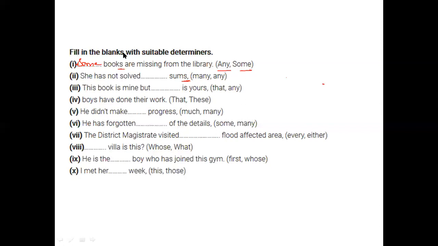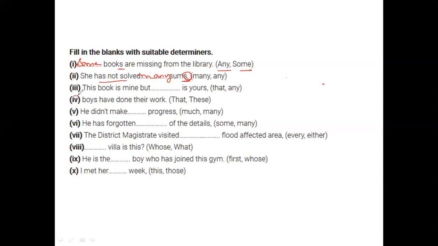Yeah, so I guess, given ample time, many of you are wrong because if you see, she has not solved any sums. It's not fitting in, and it will be many sums. Why? Because you see the plurality here. If it would have been some, then it would have been any, because that's the only hint, I guess.